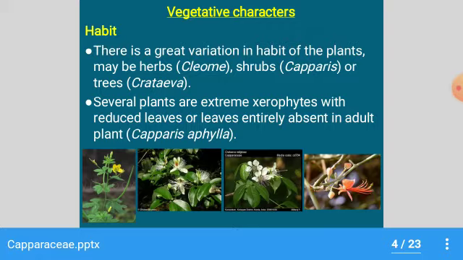Some plants like Capparis aphylla are in extreme xerophytic condition with reduced leaves, sometimes the leaves entirely absent in the adult plant.